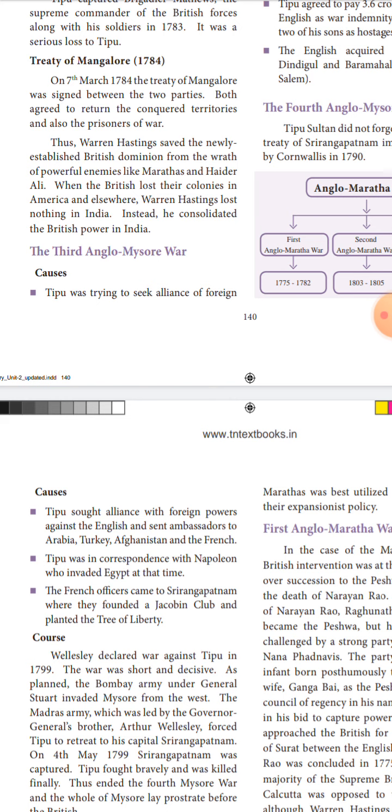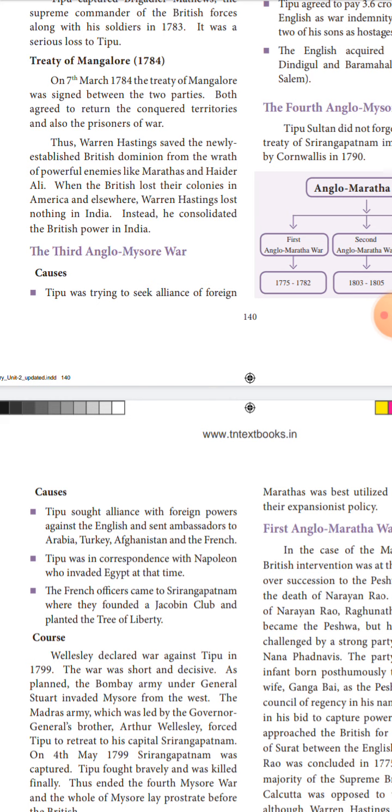So these are the three reasons for the fourth Anglo-Mysore War. First, Tipu Sultan once again sent envoys to other countries, France, Turkey, Afghanistan, and Arabia, seeking foreign alliances against the British. Second, Tipu Sultan also had a friendship with Napoleon, who invaded Egypt at that time.